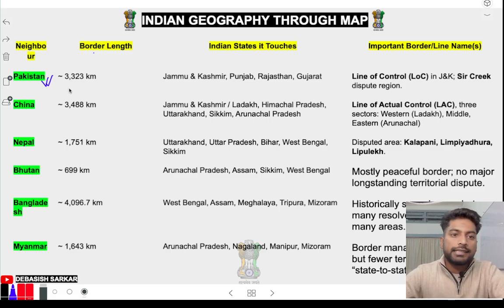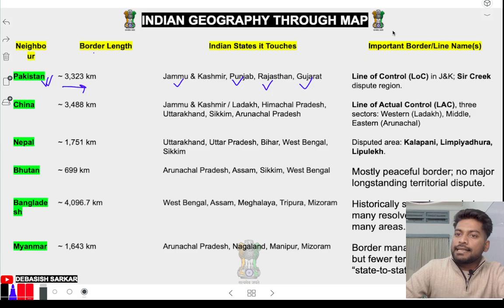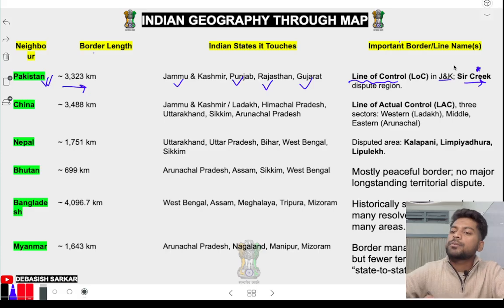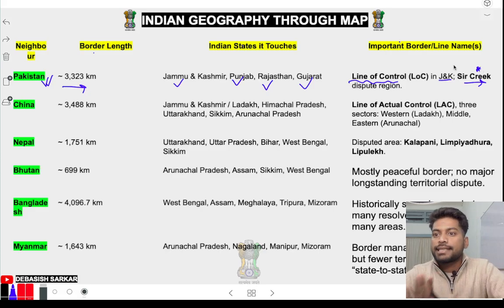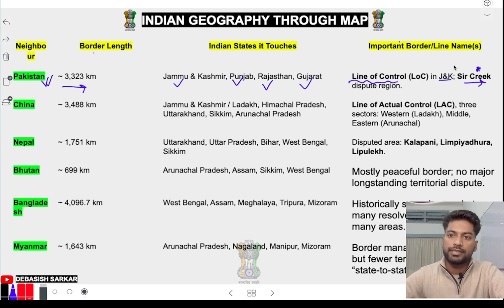So the border length is 3000 kilometers. It shares border with Jammu Kashmir, Punjab, Rajasthan and Gujarat. Disputed areas: LOC, Jammu Kashmir and Sir Creek. That is very important. Most students don't know where Sir Creek is. They know LOC. Where is LOC? On the Jammu Kashmir side. But where is Sir Creek? Sir Creek is in Gujarat.